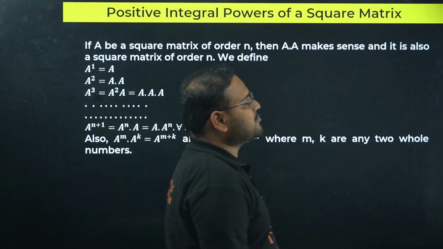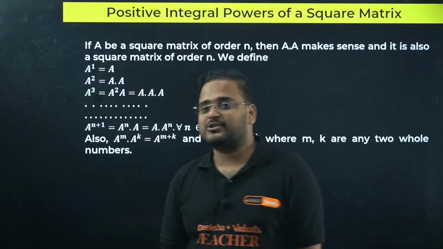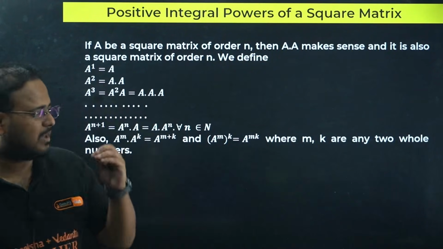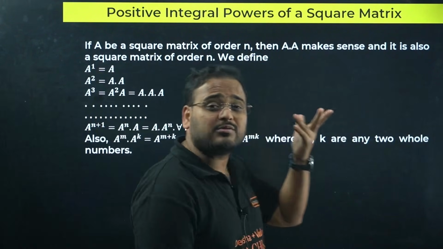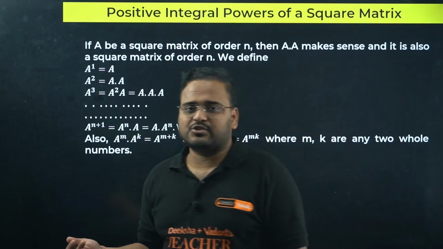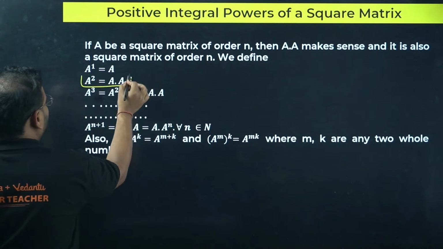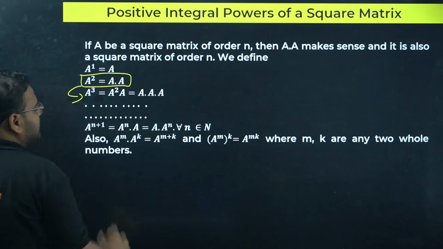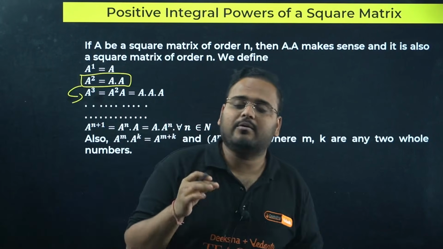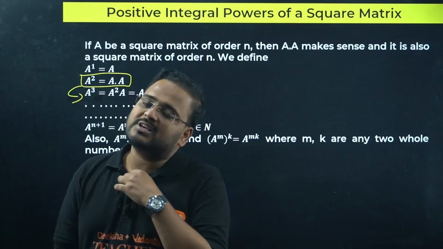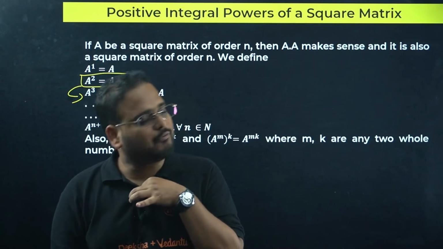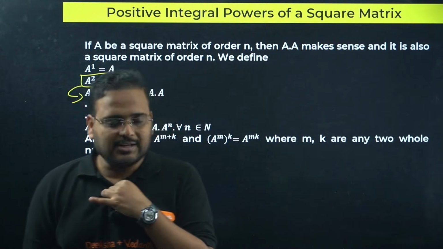Positive integral powers of a square matrix. Over here again questions come. They ask you the power of A to the 6, A to the 8, A to the 2000. Those are pattern questions, but all of them start from only over here. Any power question that is given, we can solve using A square and A cube at maximum. We don't have to go beyond that. I'll show you, don't worry.